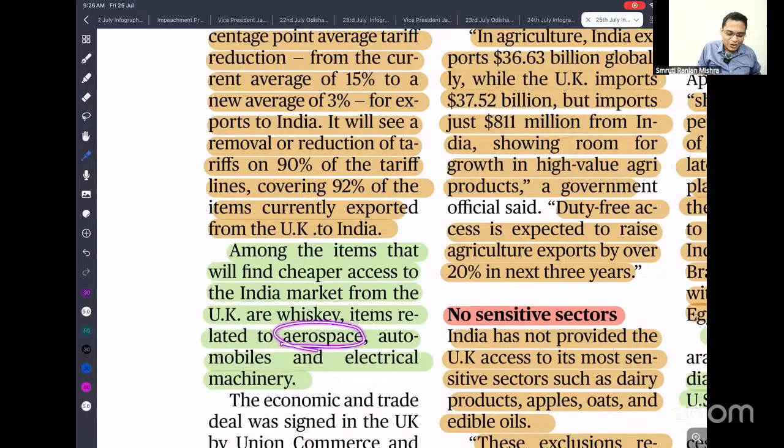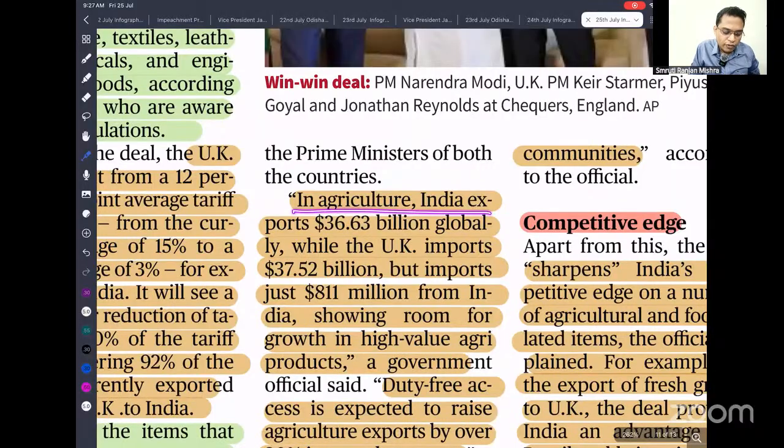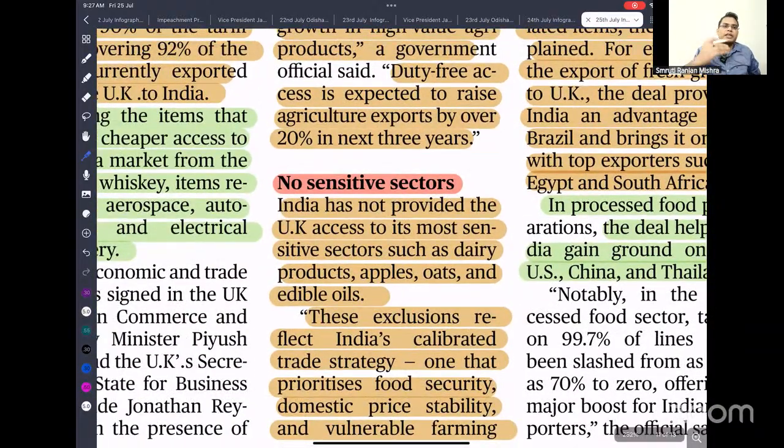Among the items that become cheaper in the Indian market are aerospace, automobile and electrical machinery, because our tariff is now very low. Next important is agriculture. India exports about 36 billion globally, while the UK imports 37.52 billion. Though we export a huge amount and the UK imports a huge amount, our contribution in exports to the UK is very small, less than 1 billion. So there is room for export of products to the UK. Duty-free access is expected to raise agricultural exports by about 20% in the next 3 years. So we are gradually planning to increase exports to the UK.